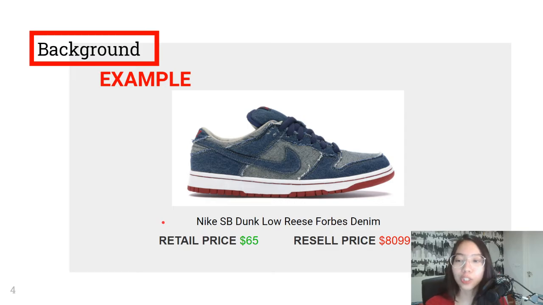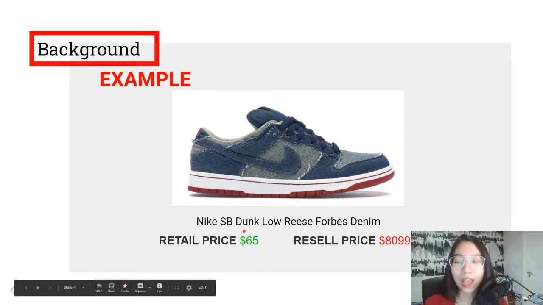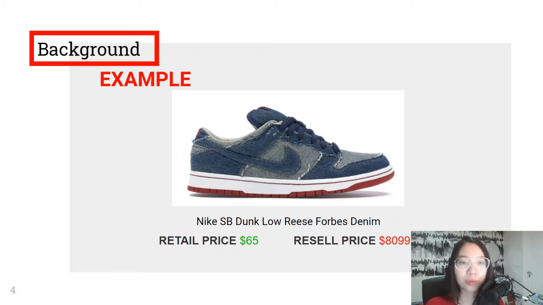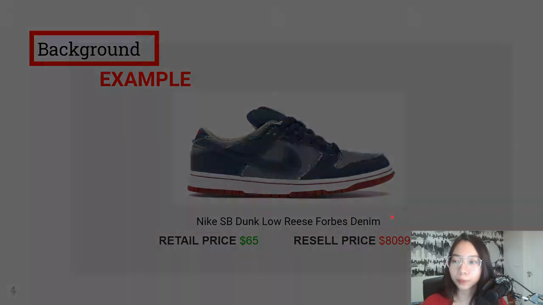This is one of the extreme cases in the world of sneaker reselling. The sneaker was retailed for $65, and now you have to pay $8,099 in order to get the shoes from a reseller. That is a groundbreaking 12,300% increase in price, with more than $8,000 profit on a pair of shoes. That's the reason why people are so into sneaker reselling, because they can achieve a huge amount of profit in a simple way, which is selling a pair of shoes.